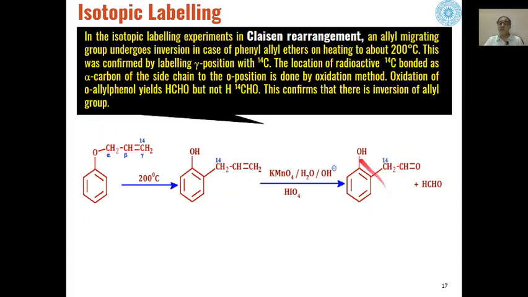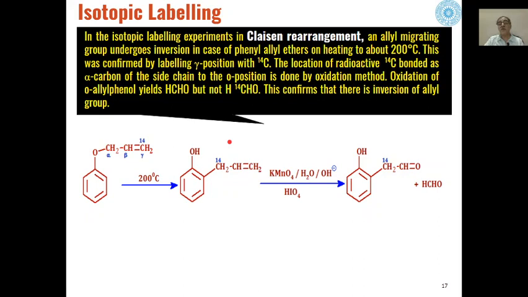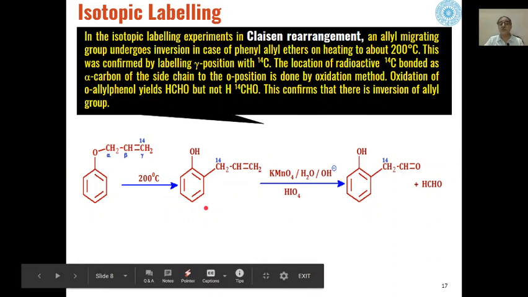So this confirms that in the case of the allyl chain, inversion of the allyl group takes place: the carbon attached to oxygen is not the one that bonds, the opposite carbon, not the alpha carbon but the gamma carbon, gets attached to the ortho carbon of the allyl phenyl ether. So on the basis of this isotopically labeled C14, we can confirm the mechanism of this Claisen rearrangement.